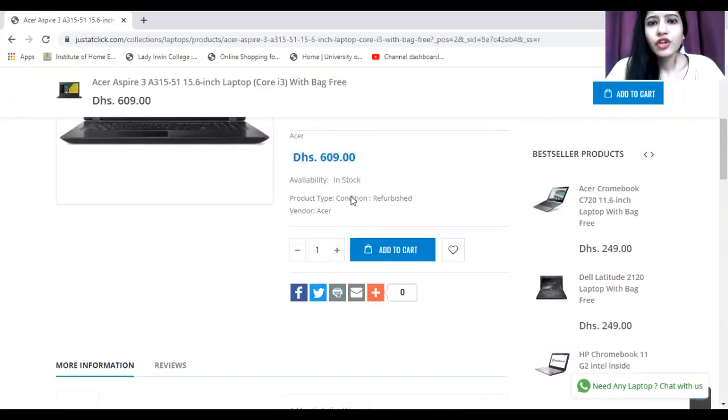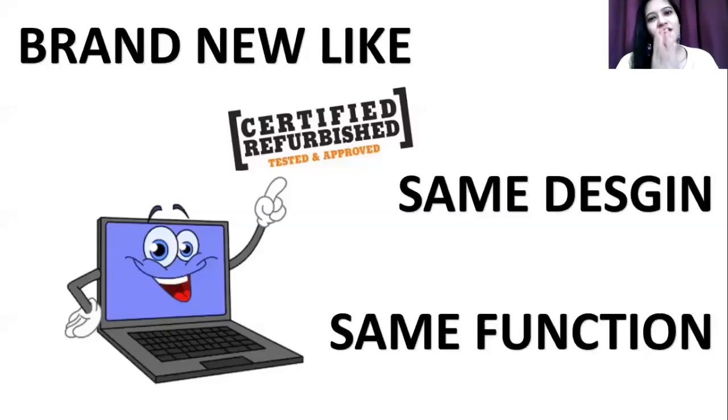So what are refurbished products? Let us talk about that so that we know what refurbished brands or refurbished products actually are. If we talk about refurbished products and brand new products, we can say they are quite the same. They have absolutely similar structures, the same design, the same functionalities. Certified refurbished products are nothing else but absolutely brand new like products.